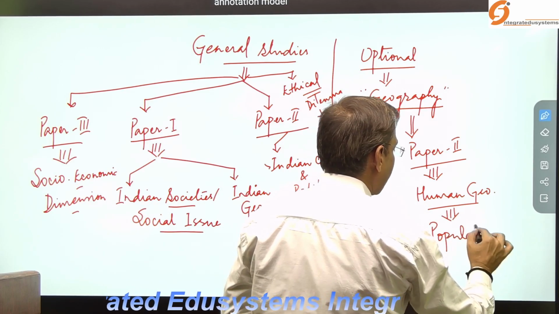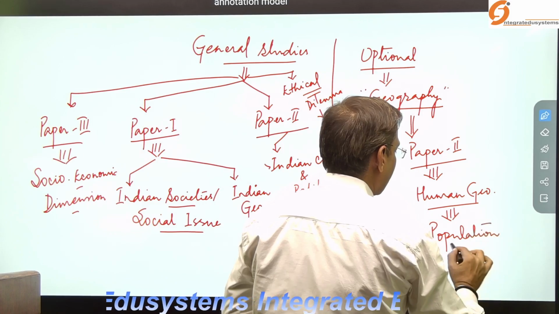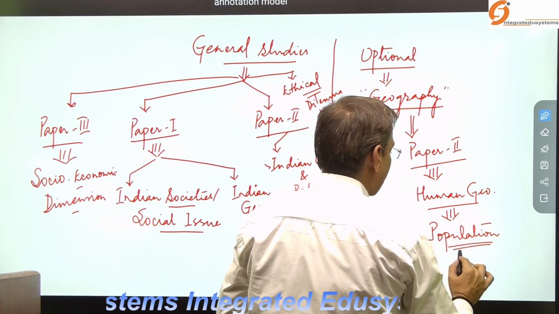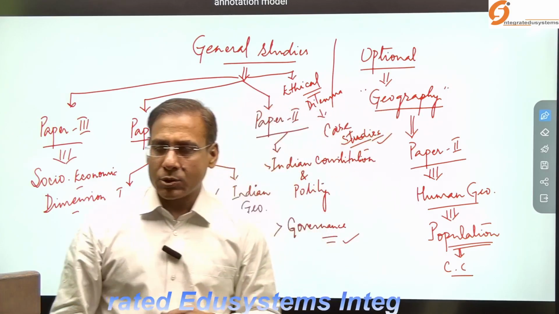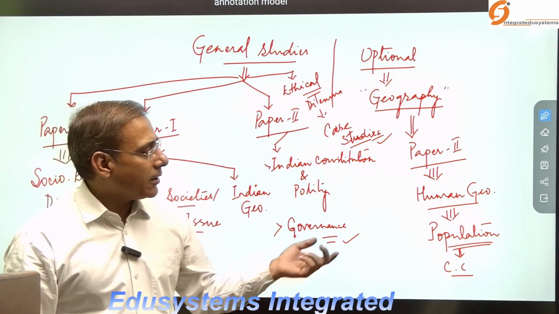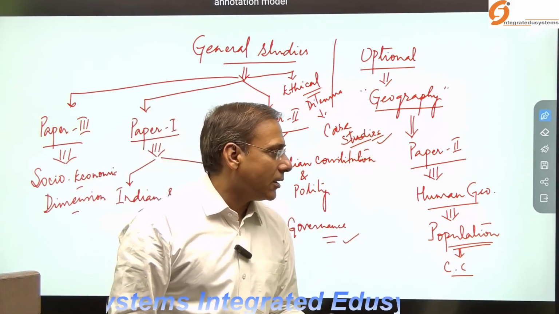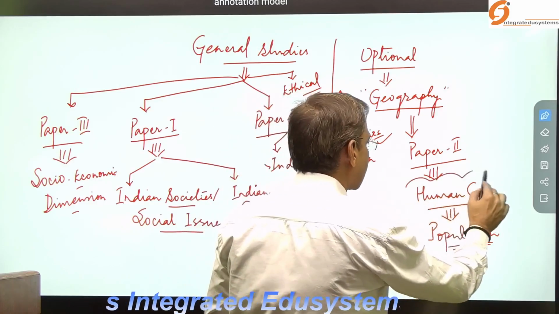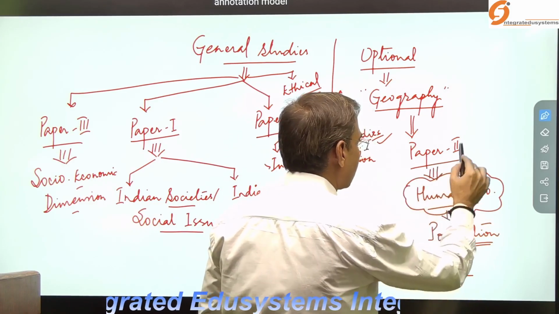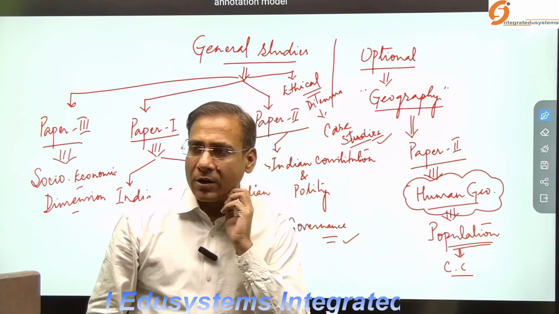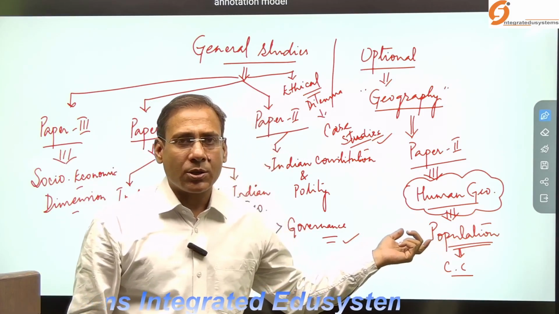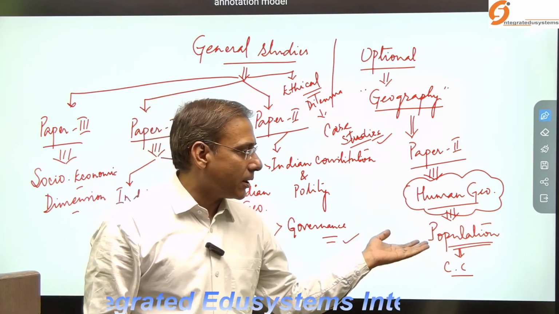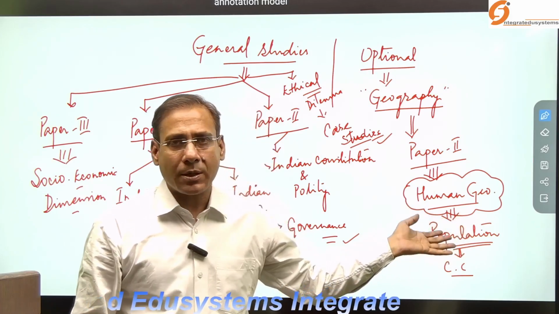So in population geography, the caste census may be asked. The candidate or aspirant having the geography optional has to cover this human geography section, paper 2 Indian geography, where population is a separate unit. You have to cover this topic because there is a probability here.